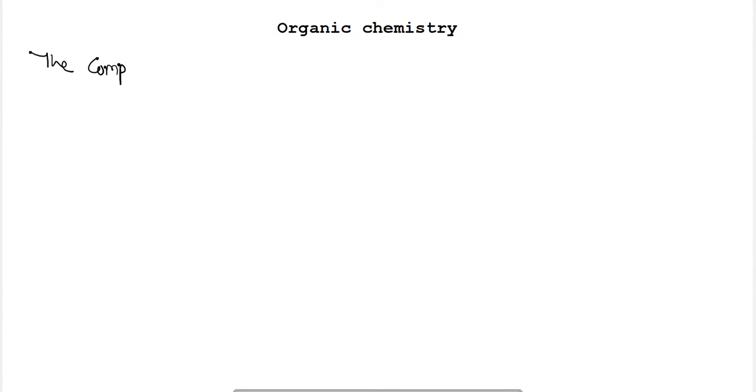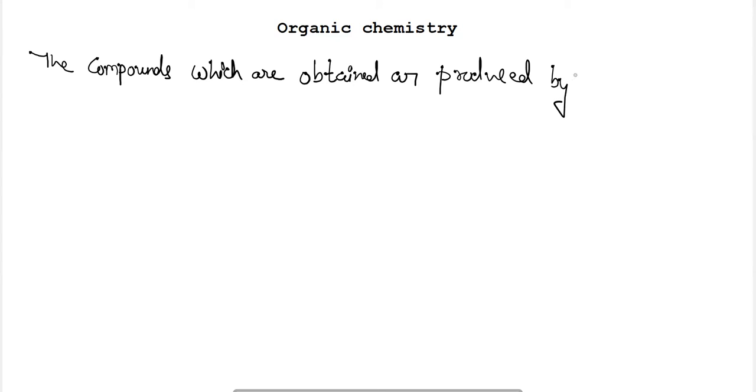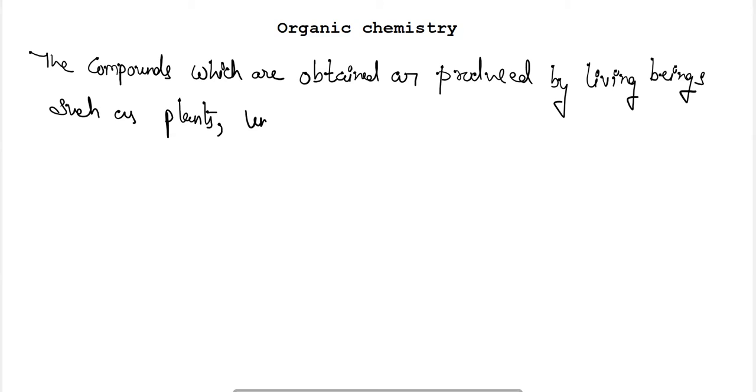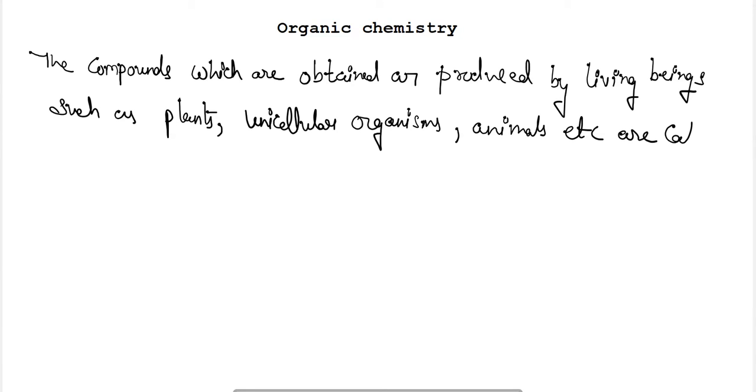The chemical compounds which are obtained or produced by living beings such as plants, unicellular organisms, animals, etc., are called organic compounds.